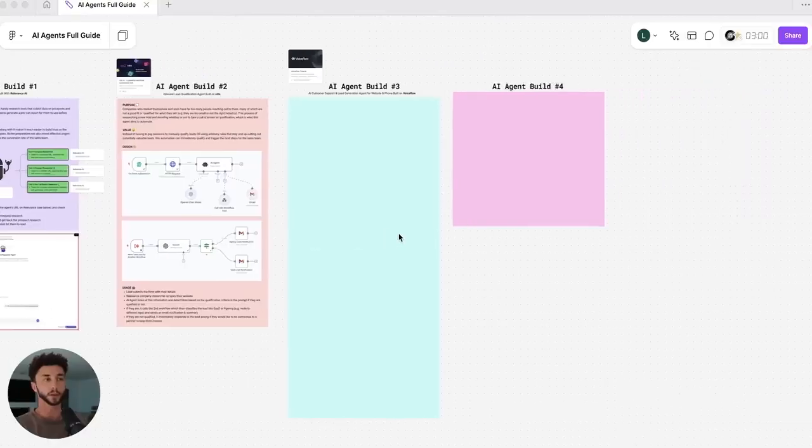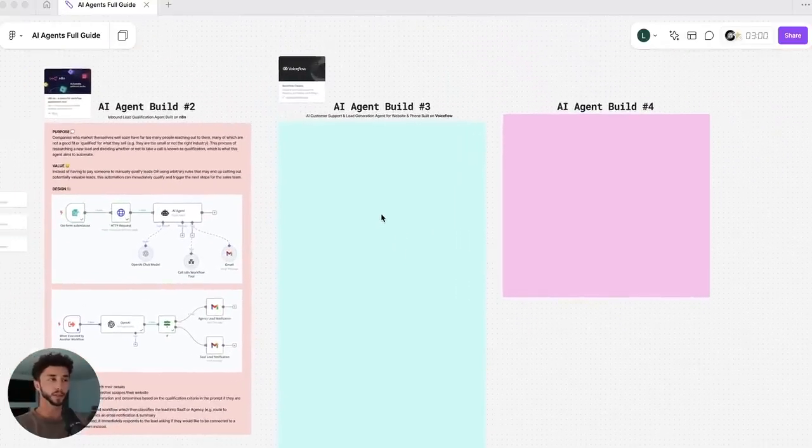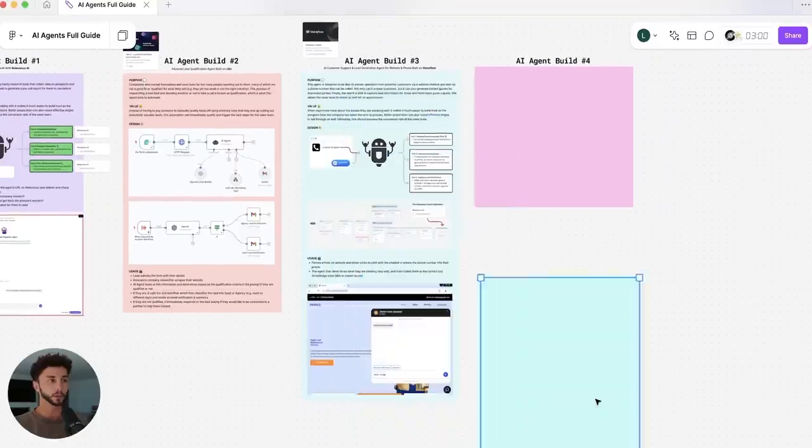All right, so that is 2 builds out of the way. Well done if you've made it this far. We have another big one here. This is going to be breaking down how to use VoiceFlow.